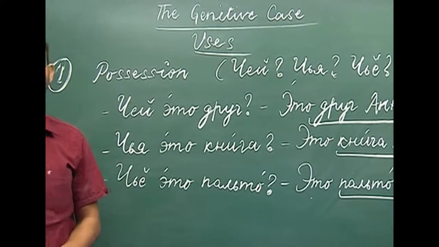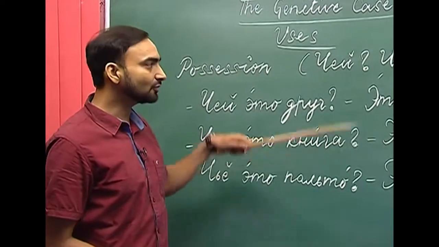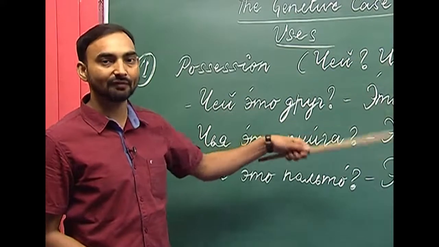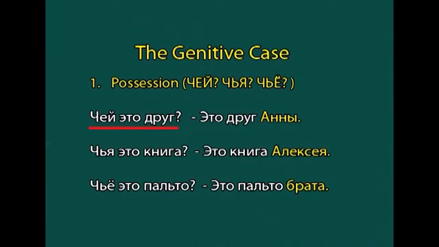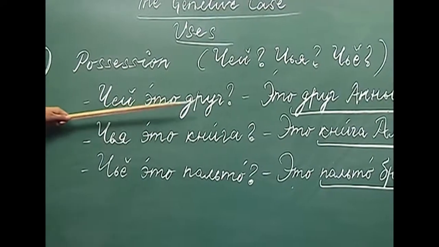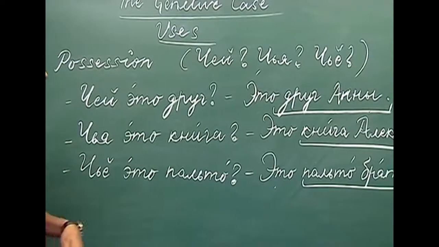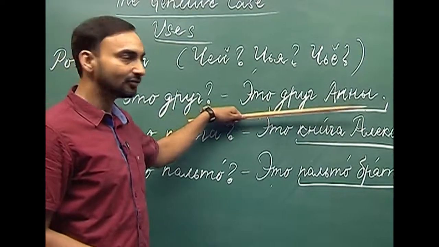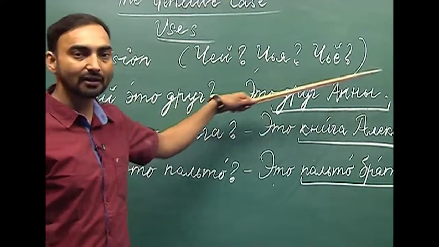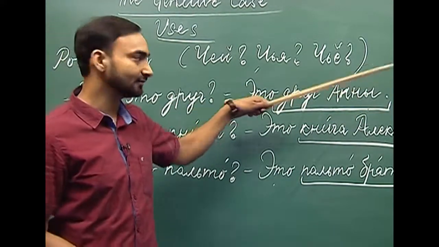Obviously, when you denote the possession, you will ask whose is something, and then the person will answer this is someone's something. For example, чей это друг, whose is this friend. And here I have written the answers also. Это друг Анны, this is Anna's friend.